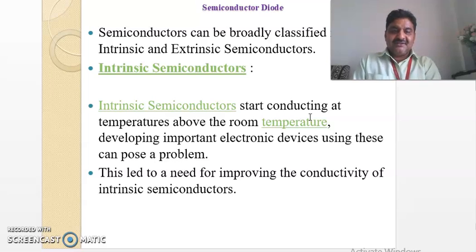Then is it a drawback or not? Surely it is a drawback, or we say there is a limitation to the intrinsic semiconductor. It means below room temperature they will not conduct.